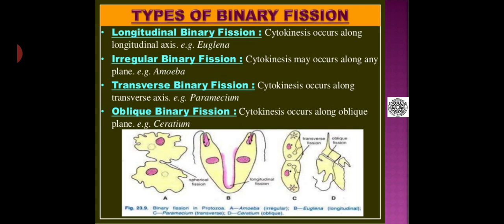Then there is another type of binary fission called oblique binary fission. As you observe in diagram D, the plane of division is quite oblique, hence called oblique binary fission, where cytokinesis occurs along an oblique plane. Example, Serratium.